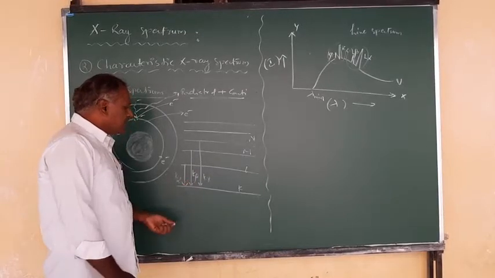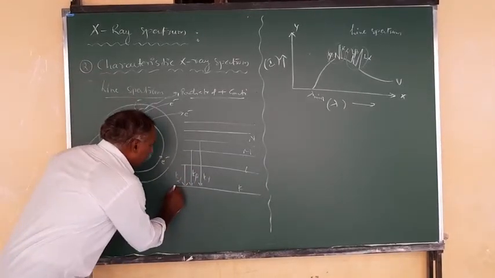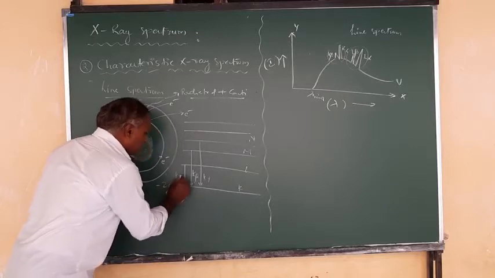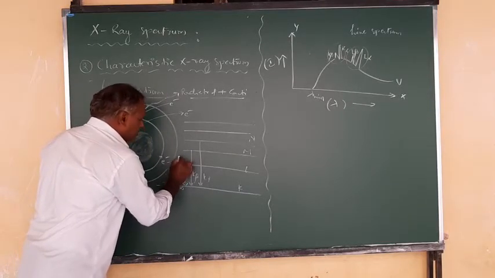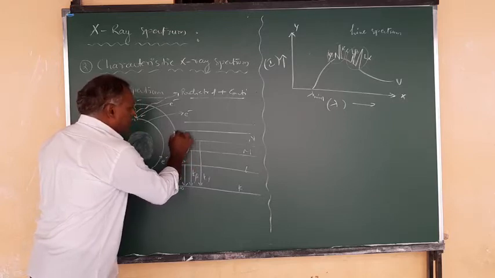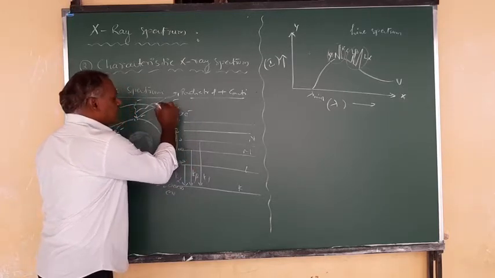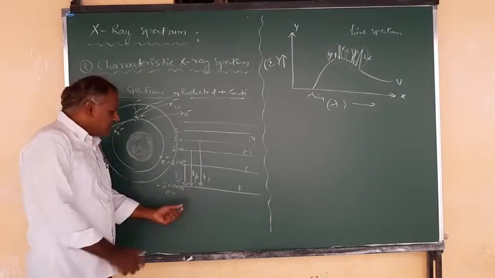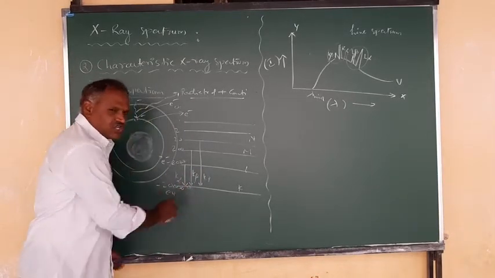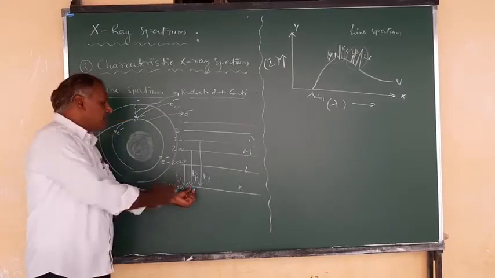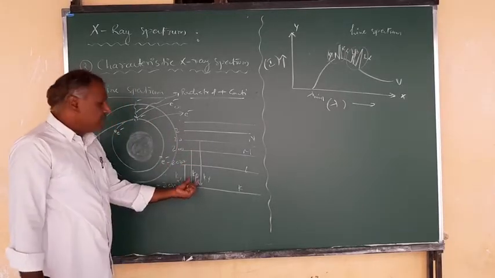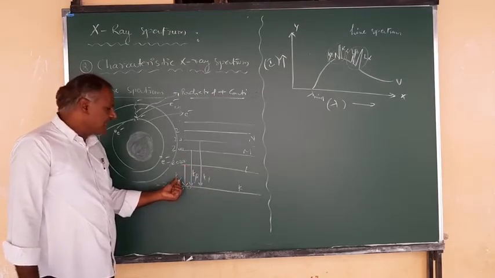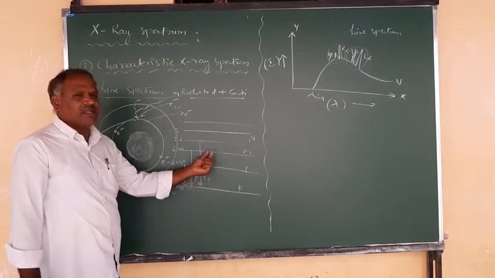Here, let it be 20,000 electron volts, it is minus. So this is 2000 electron volts, this is 200, 22, and if it goes on, it is 0. When the electron makes a transition like this, if a vacancy is created in this K shell, then it is filled by any one of the possibilities we can have here. Based on the transitions, it is called a K alpha line, K beta line and K gamma line, like that.